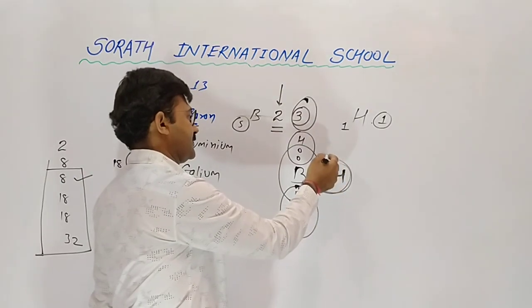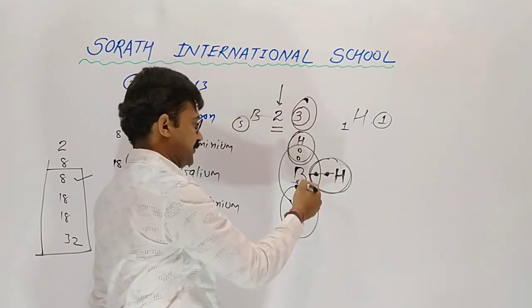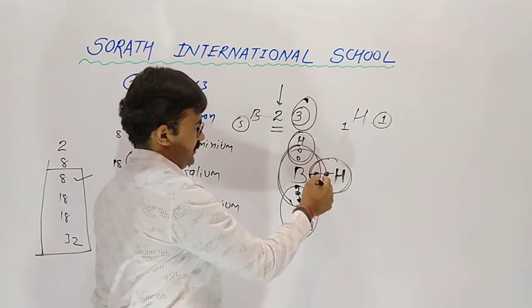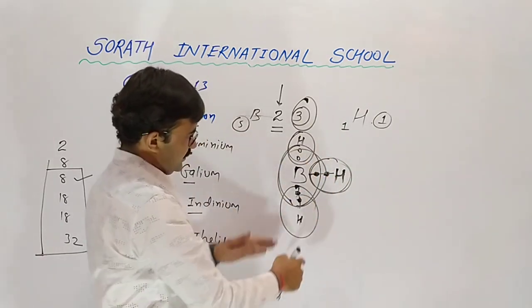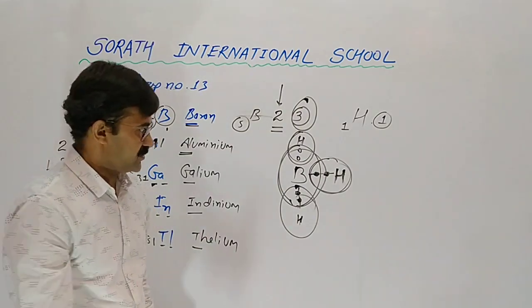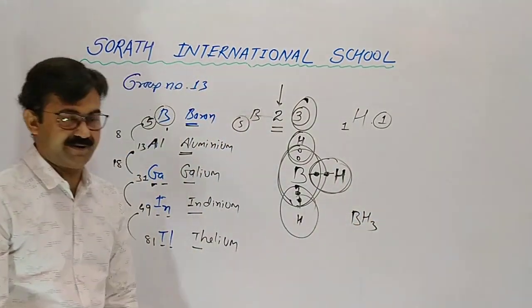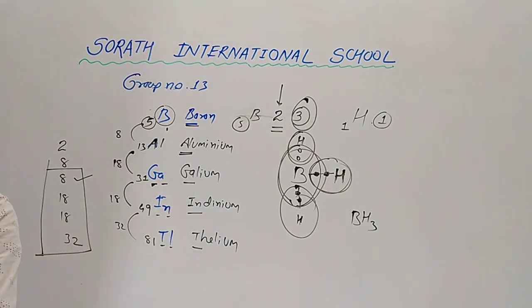So now hydrogen has completed 2, but boron has 6. 2 plus 2 plus 2, 6 for boron. So our formula should be BH3, boron hydride.